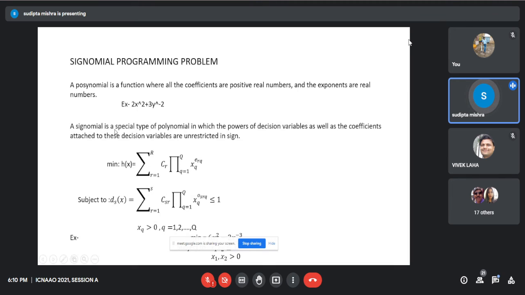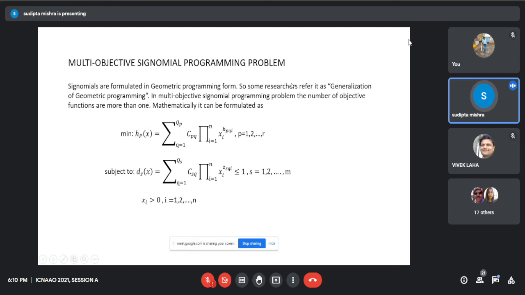So this is the model for the signomial programming problem, a single-objective signomial programming problem, where R is the number of terms in the objective function and S is the number of terms in an inequality constraint. Now, the multi-objective signomial programming problem. Signomials are formulated in geometric programming form, so some researchers refer to it as a generalization of geometric programming. In the multi-objective signomial programming problem, the number of objective functions is more than one. Mathematically, it can be formulated as this.